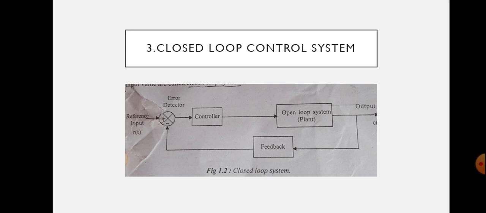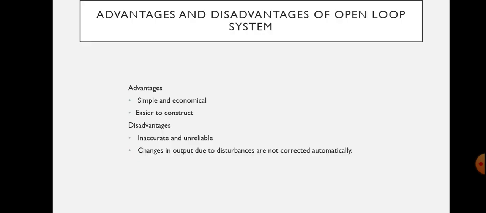Based on the difference, the output of the open loop system is modified. That means the modified error signal is fed to the plant to correct its output. These are the descriptions of open loop systems and closed loop systems.